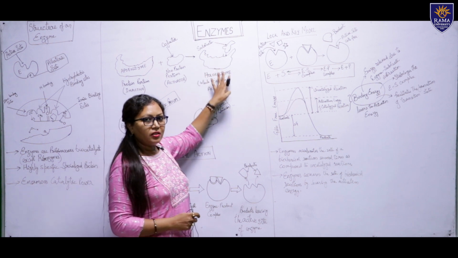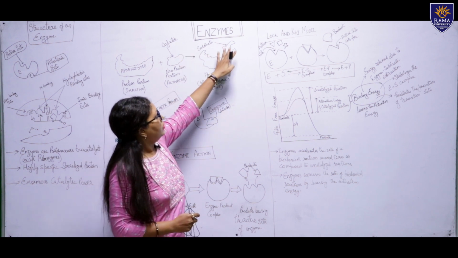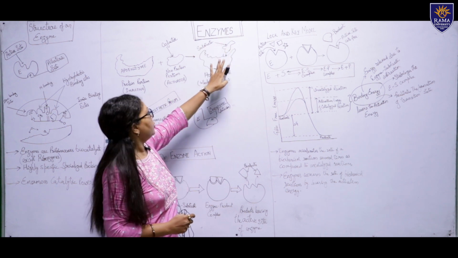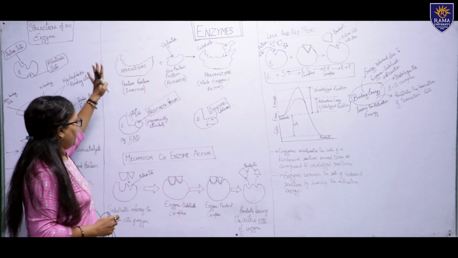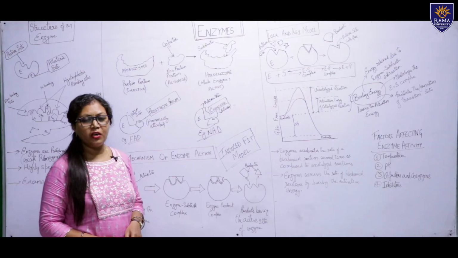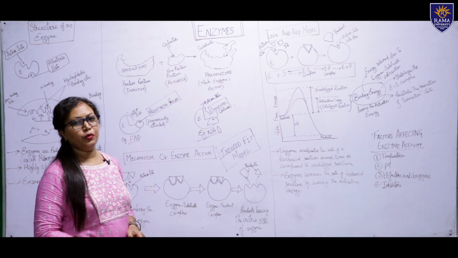So this enzyme is now ready to attract the substrate. The substrate will come and bind to the holoenzyme. It will not bind to the apoenzyme. So this is the difference between the apoenzyme and the holoenzyme. Then there comes another term, known as the prosthetic group, and the coenzymes.